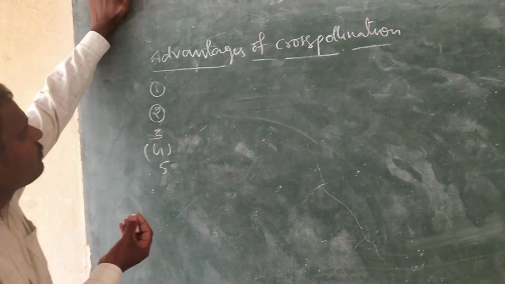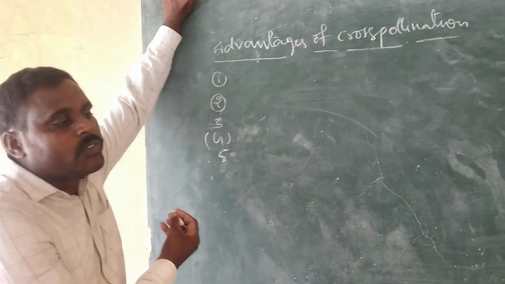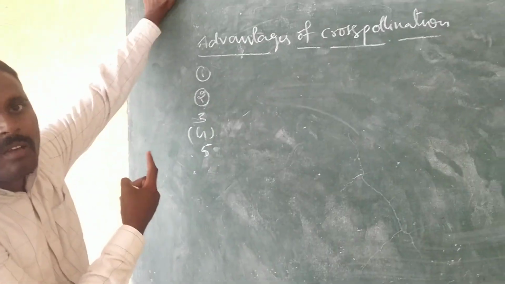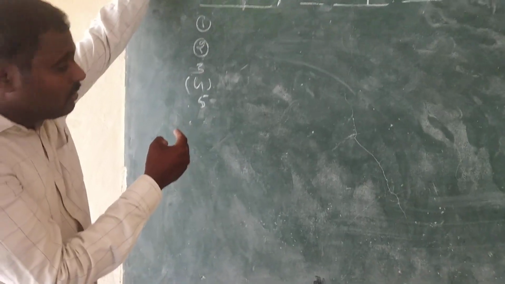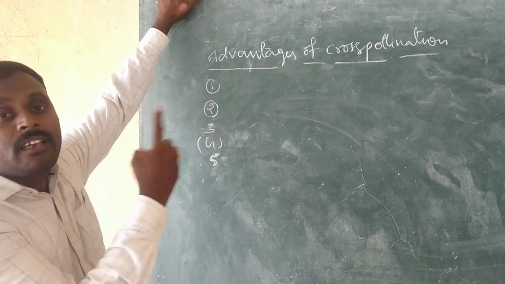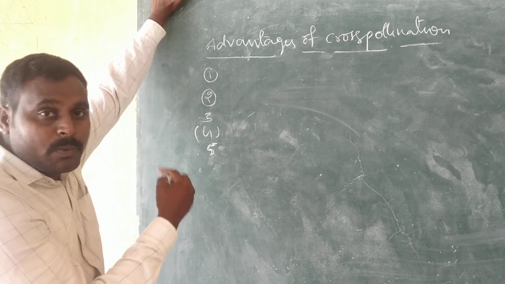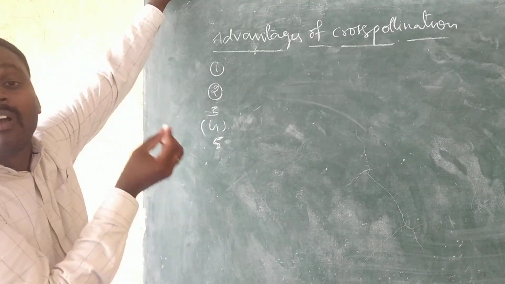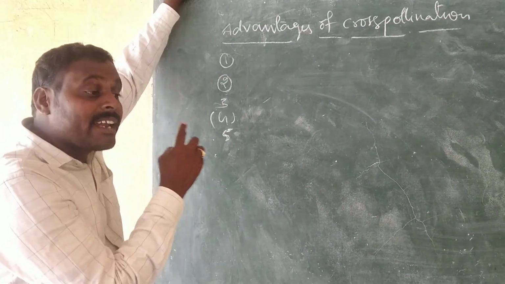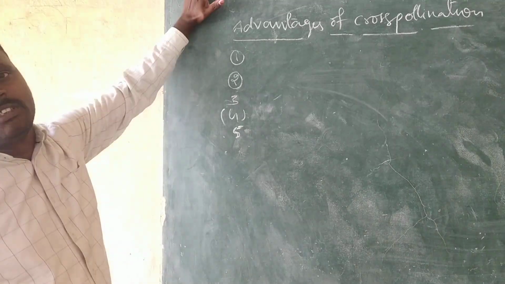The next advantage of cross-pollination: through cross-pollination, plants are able to produce a large number of progenies which have better characters than their parents. These are all advantages of cross-pollination.